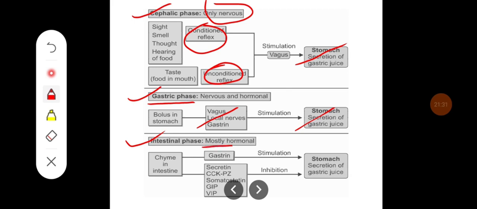Whereas the intestinal phase can act both by the neural mechanism as well as the hormonal mechanism. The intestinal phase is mostly hormonal when the chyme enters the upper part of the intestine. So there will be release of various gastrointestinal hormones like secretin, CCK, somatostatin, GIP, and VIP. They lead to the inhibition of gastric juice in the later part, and this is called the enterogastric reflex. Whereas in the initial part, the 10% of the gastric juice is caused by the production of the gas